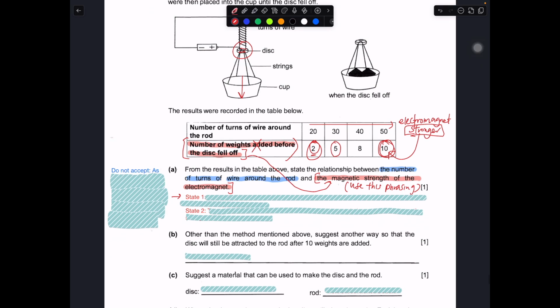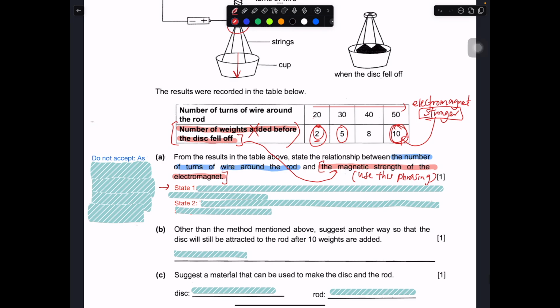So how do we state the relationship? As the number of coils increases, if you need more weight, it means that the magnetic strength of the electromagnet is stronger, it actually increases with the number of coils added. So for the first part, you can say: as the number of turns of wire around the rod increases, the magnetic strength of the electromagnet increases.